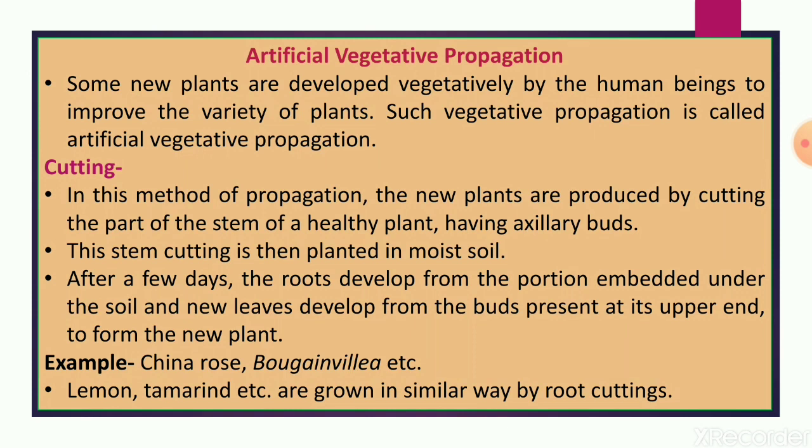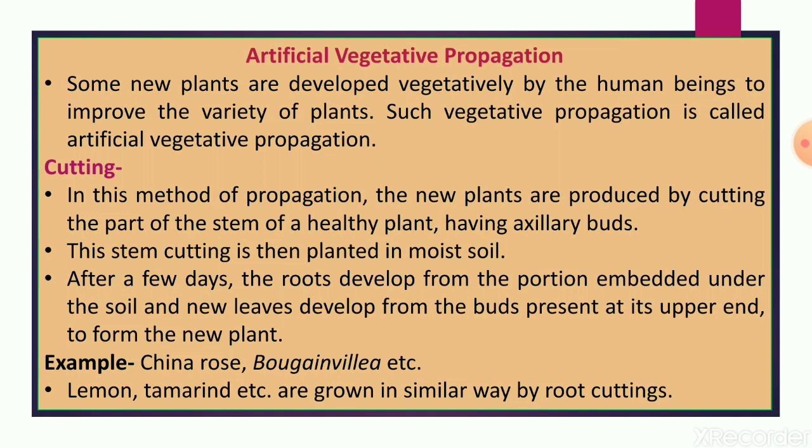In this method, new plants are produced by cutting a part of the stem of a healthy plant having axillary buds. The stem cutting is then planted in moist soil, and after some days roots develop from the portion embedded under the soil, and new leaves develop from the buds at the upper end to form a new plant. Examples are china rose, that is hibiscus, bougainvillea, etc.